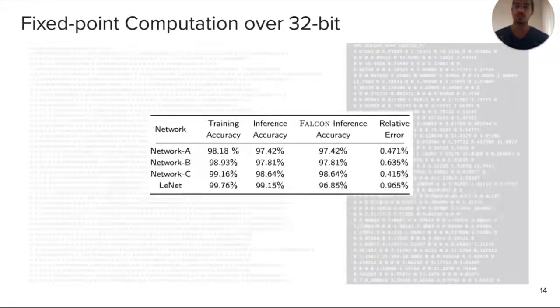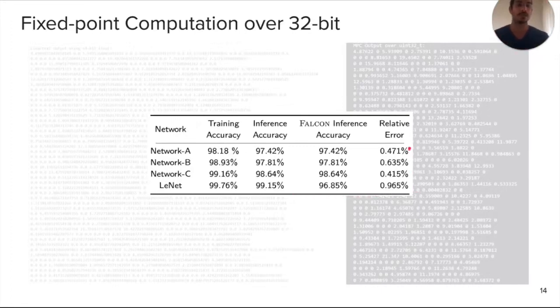And when we actually perform this accuracy test much more highly, here we have experiments which show the training and inference accuracy of the plain text network, but then also we can see the inference accuracy of Falcon when we do it privately. And for most networks, the accuracy does not change at all because it's just so robust. So even though each individual value is slightly different between them, the overall prediction result doesn't change.